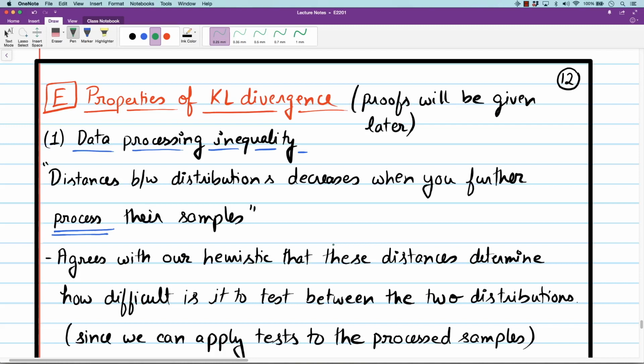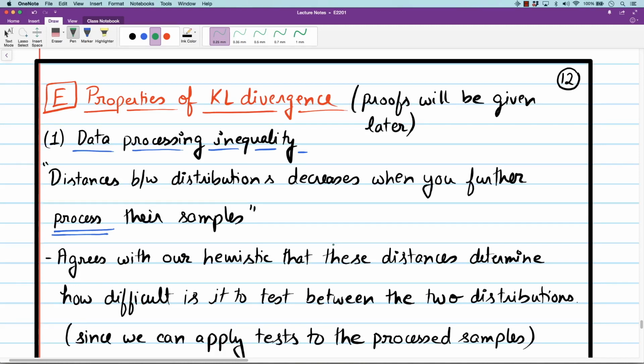So what does it mean? It sounds a little bit counterintuitive because signal processing engineers would always process the signal before they apply some test to it. So is that processing only making the problem harder? In fact, not. The purpose of signal processing is something else. The purpose of signal processing is to look for transformations which minimally reduce the distances while making the problem of hypothesis testing computationally easier. This is a heuristic reason I'm giving for signal processing.